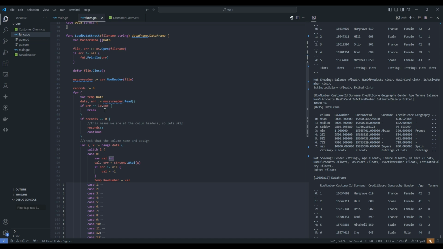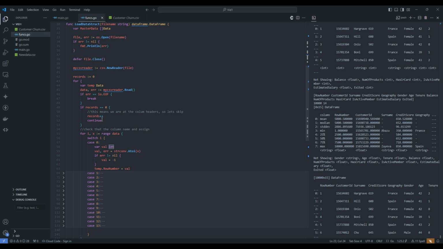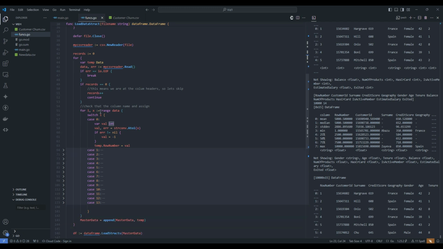And each time I'm going over the record, I'm checking the error to make sure that we're not at the end of the file. If we are, we break out of this loop, and that's how we can actually progress the code. Here, I'm checking that records up top where we declared it to make sure that if it is the 0 record, I just want to increase records by 1 to break this condition, and then I want to continue.